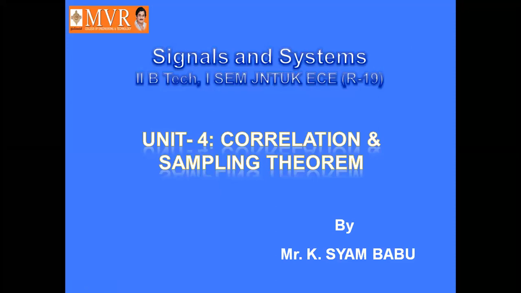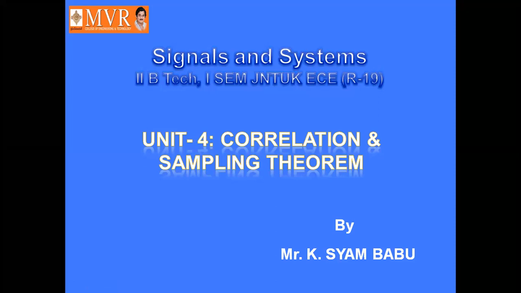So far, we discussed three units. First unit was Introduction to Signals and Systems. Second unit is Fourier series and Fourier transforms. And third unit is Linear Systems, analysis of linear systems. Now we are going to discuss correlation. Unit 4, that is correlation and sampling theorem.